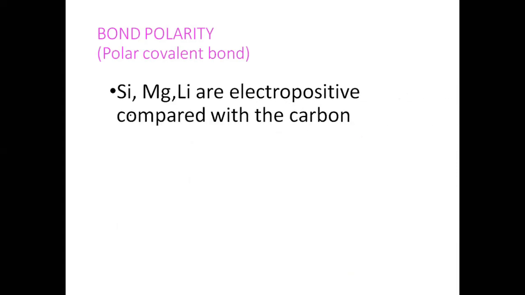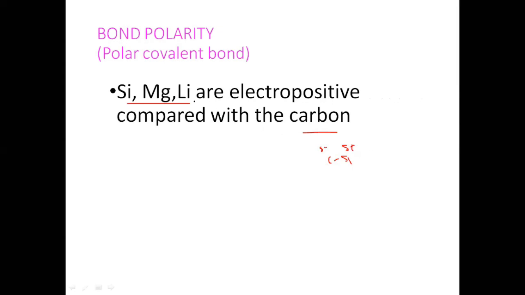But if you have Si, Mg and Li, they are electropositive compared with the carbon. Suppose you have a C-Si bond, then generally carbon is electronegative. Here carbon is delta negative, and Si will act as delta positive.